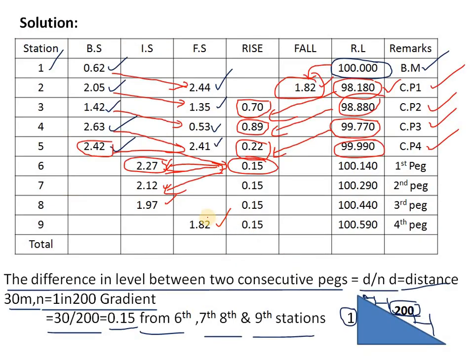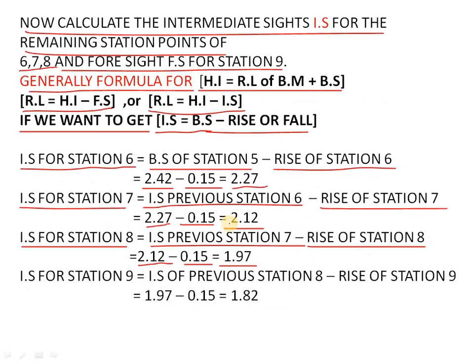So we can observe the same thing here. This 2.12 minus 0.15, then we will get 1.97. Meanwhile, like that, if you do 1.97 minus 0.15, then we will get how much? 1.82 is the answer. So first we have done BS minus rise and we got the IS, and now we are doing IS minus rise, and we are getting another station point of IS. Like that we have to take every change point.